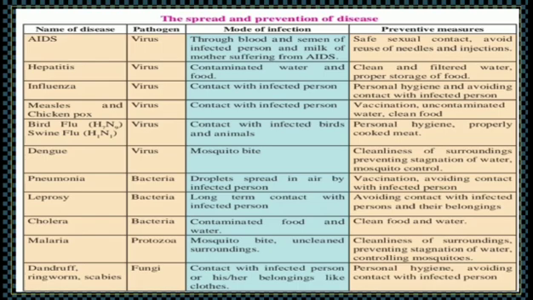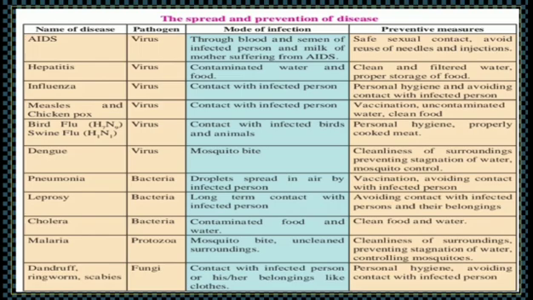Name of the diseases, pathogens, mode of infections and preventive measures are given in the table. The viral diseases are AIDS, hepatitis, influenza, measles, chickenpox, bird flu, swine flu, dengue.